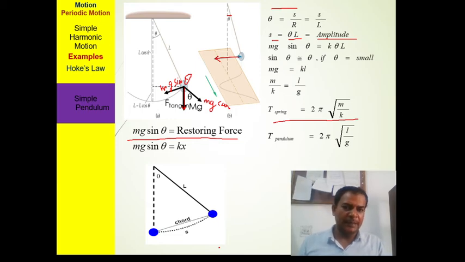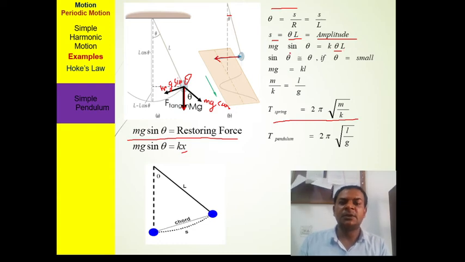Now mg sin theta, which is the restoring force, is equal to k into x. x is the displacement, so we use the displacement here, it is theta L. mg sin theta is equal to k theta L.